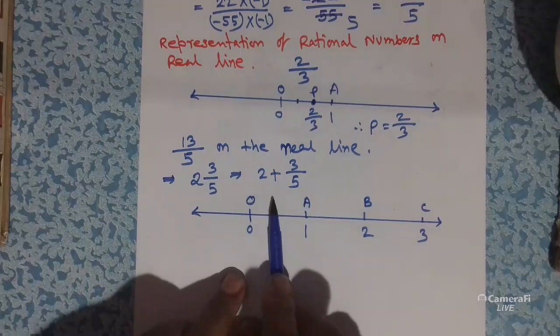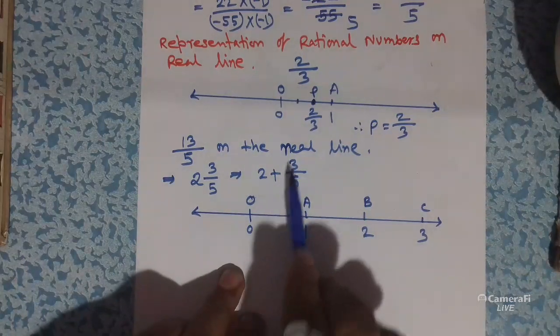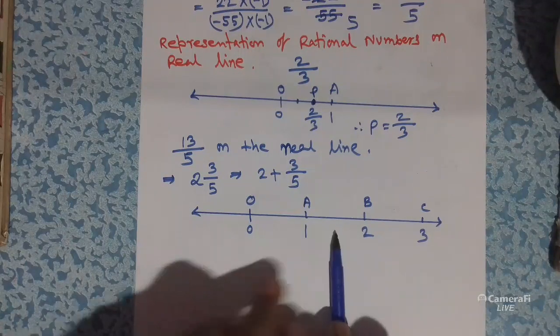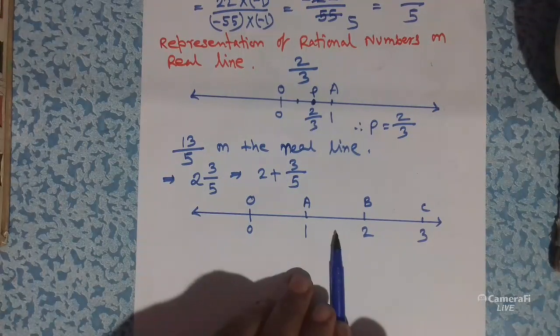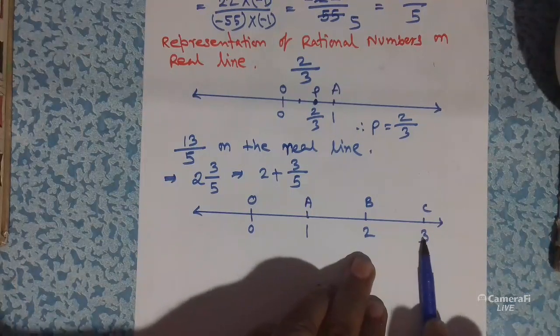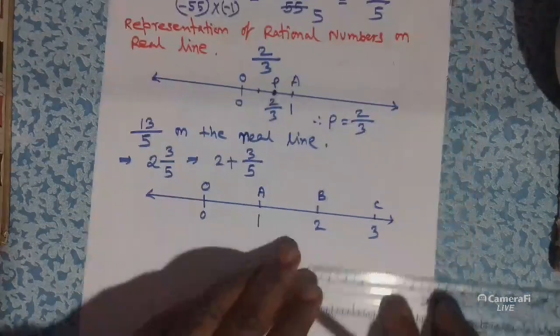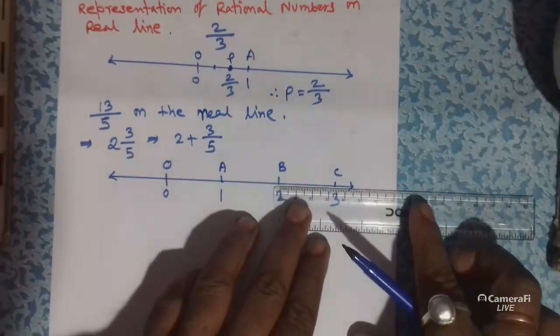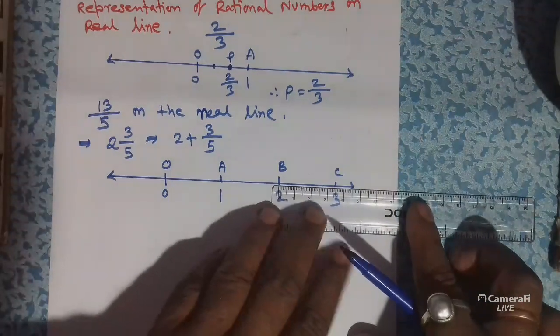But here you can see that the number is finally 2 plus 3 by 5. So we need not divide the first 2 equal distances. We have to divide only the last unit distance. So we have to divide this one into 5 equal parts.